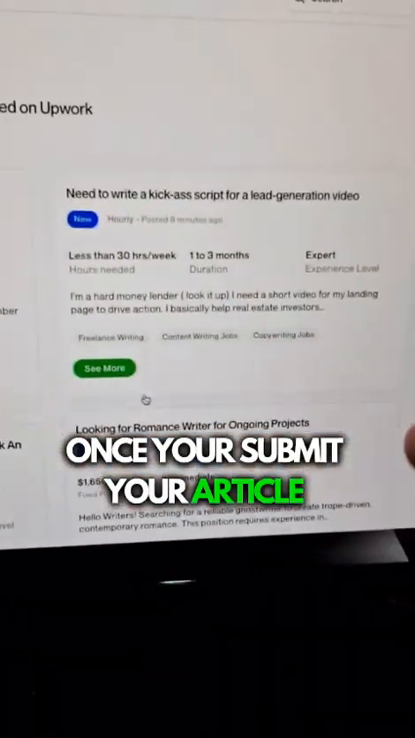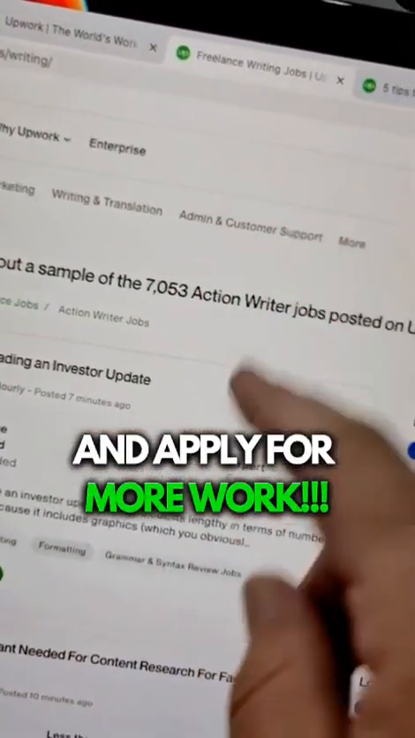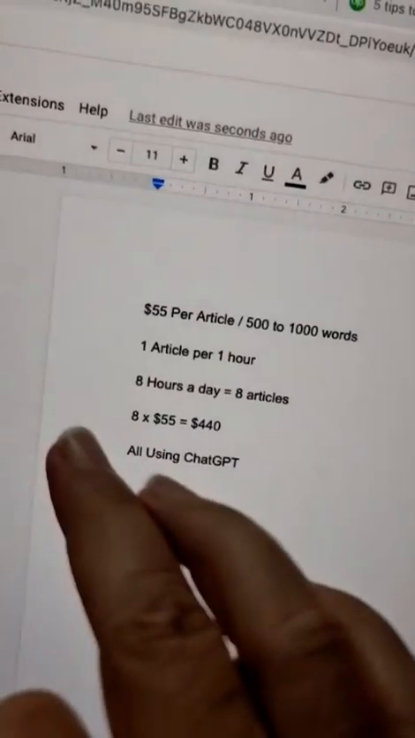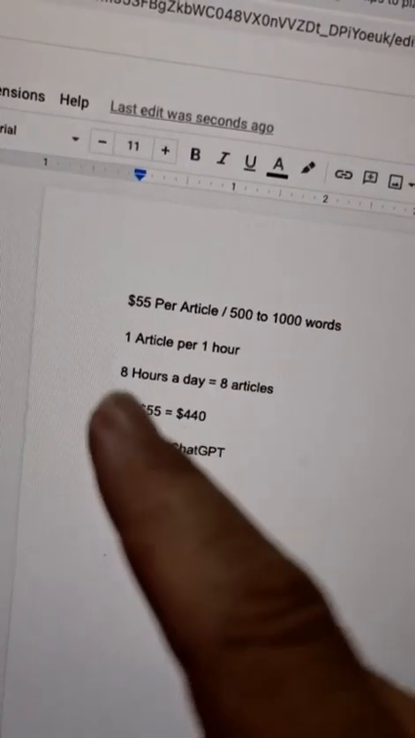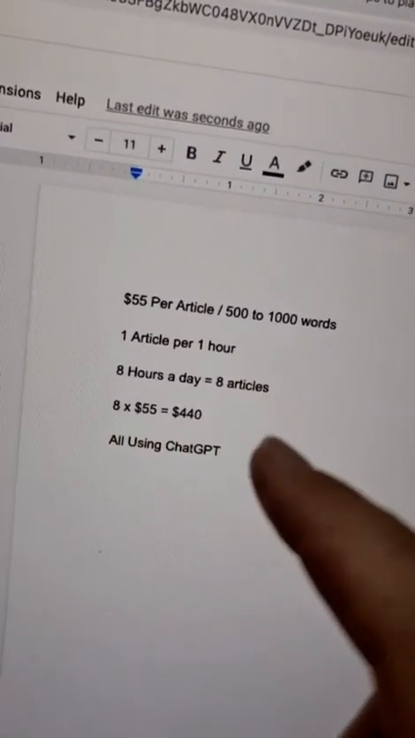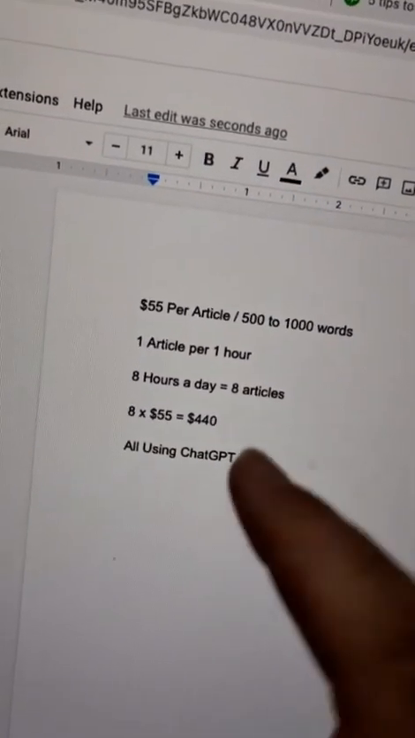When the article is finished, you just need to submit it, and as you can see, there's over 7,000 jobs, and then you could just rinse and repeat. So if you look at this, $55 per article, one article an hour, 8 hours, you could do 8 articles, 8 times 55, $440 for using ChatGPT.